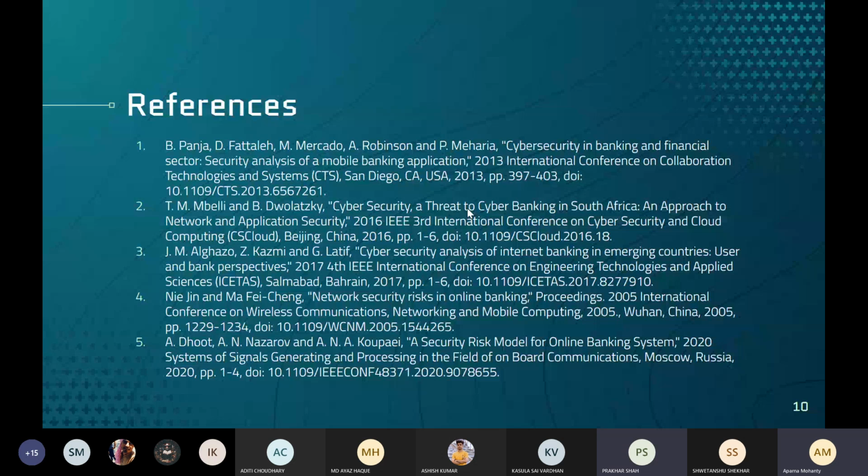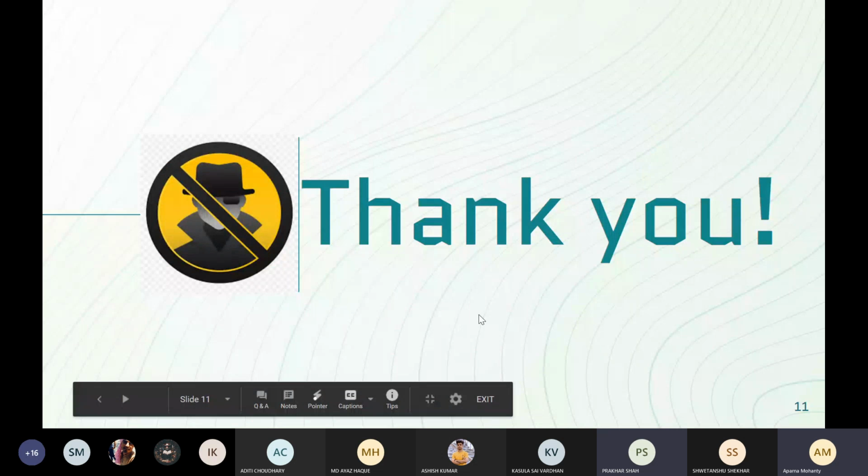Yes, ma'am, this can be helpful for various banking sectors. There are many fraud people who try to misuse the personal information of other people, so this can be very helpful in that scenario.